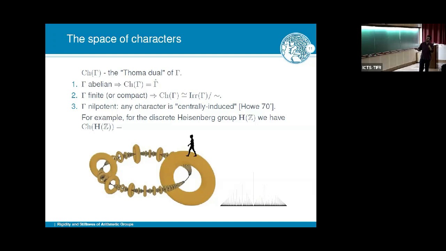But what's amazing is that the fibers are all tori, that the size of the tori are prescribed exactly by this function. I won't explain exactly why now this is the case, but this is an example of a dual of a non-abelian group. And like I said, we were interested in dynamics on such spaces or random walks on such spaces.